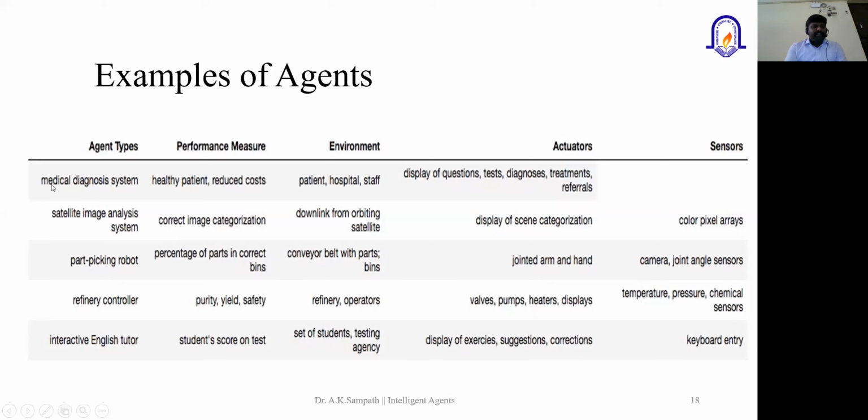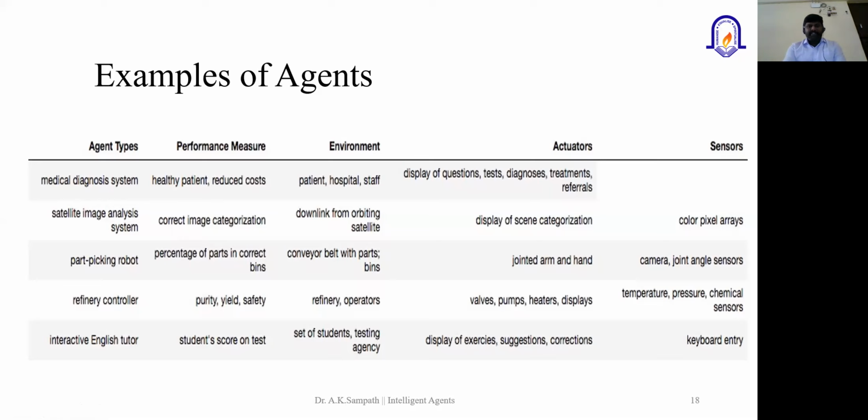The first problem statement could be the medical diagnosis system. When you talk about the medical diagnosis system, the performance measures could be how healthy the patient is, whether it is at optimal cost, and all other things, and what advanced technology they are using, whether it is surgical, what type of equipment they are using. Then the environment where it is going to work in the medical diagnosis system. I'm talking about whether this could be a robot or any software which has been developed for medical diagnosis automation.